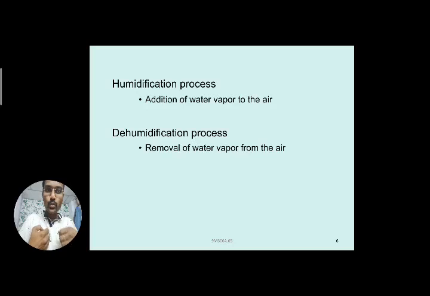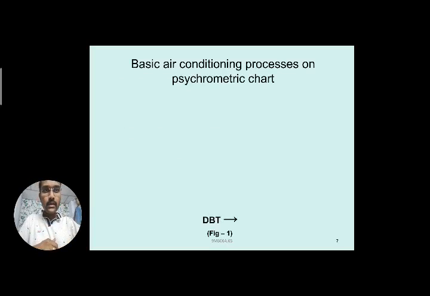So during these two processes, what happens to the thermodynamic properties of the air? We will learn it elaborately in the coming discussion. First we learn about some basic air conditioning processes on the psychrometric chart. We will see a few basic processes, which can be seen directly on the chart.